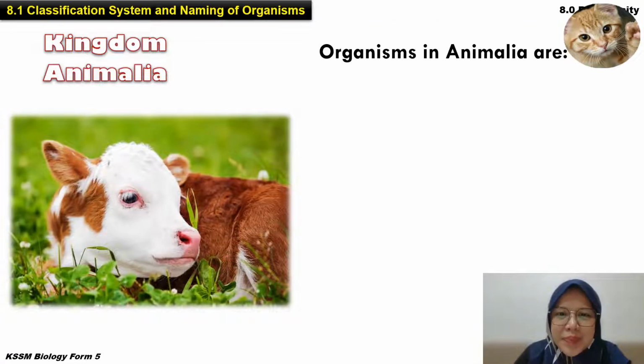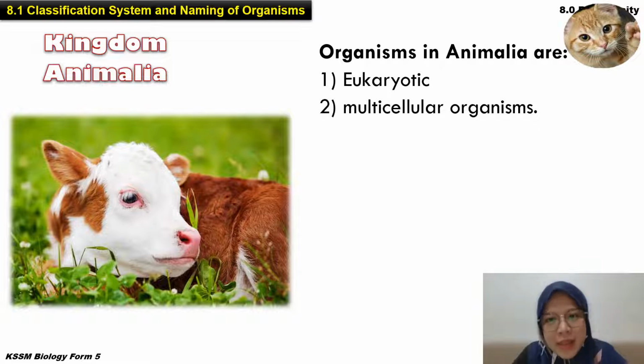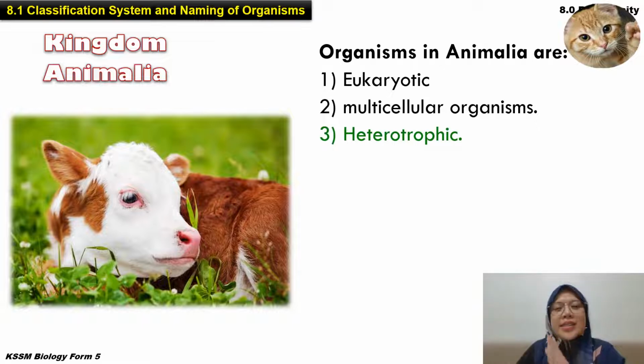Alright, so what are the characteristics? So eukaryotic, of course, dia ada cell, which is in the cell have the nucleus, have the organelle, have the cytoplasm, semua ada. Okay, and then it's a multi-organism and it is cannot make their own food. Can we make our own food? No, duduk diam-diam, tiba-tiba kenyang, tak boleh. Okay, so it is heterotrophic. Need go to canteen buy some food to obtain the nutrients. Okay, kena pergi makan tumbuh-tumbuhan sikit ke, makan meat ke to get the nutrients, right?